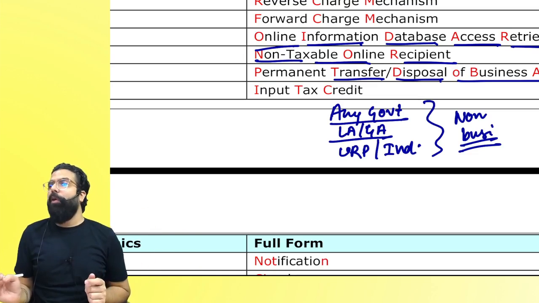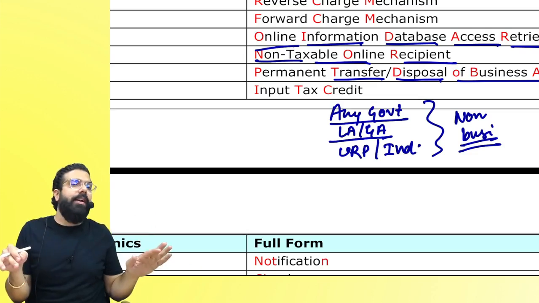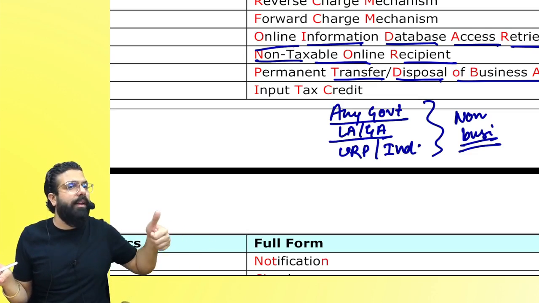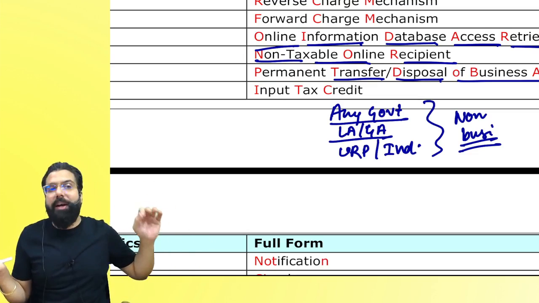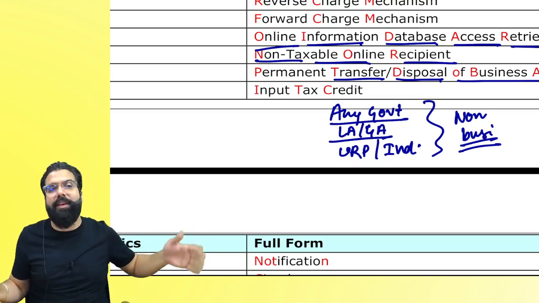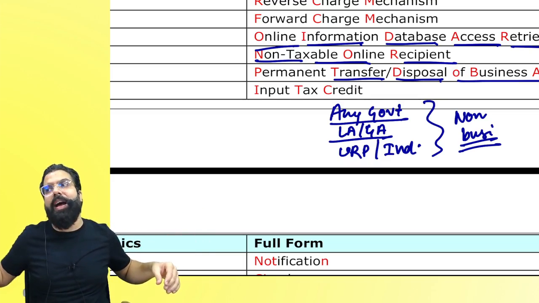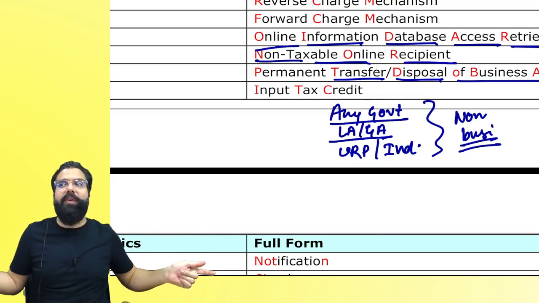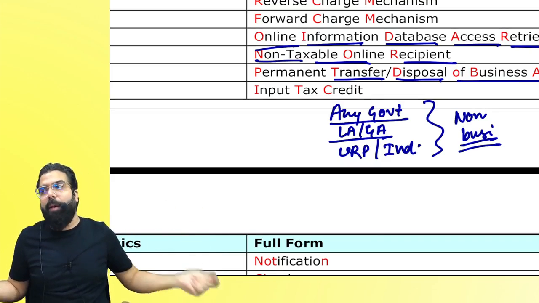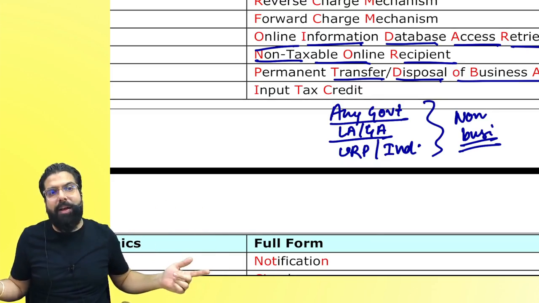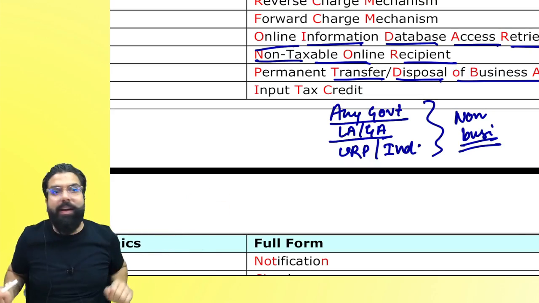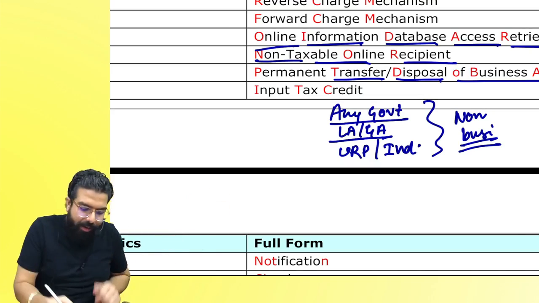I went ahead and bought cloth, made a shirt out of it and gave the shirt for free. It is a permanent transfer of a business asset, but it is not a permanent transfer of that business asset on which ITC was taken. ITC was taken on cloth, given free shirt, and hence it is not a supply. When it is not a supply, ITC also will not be available. Yes, sir.